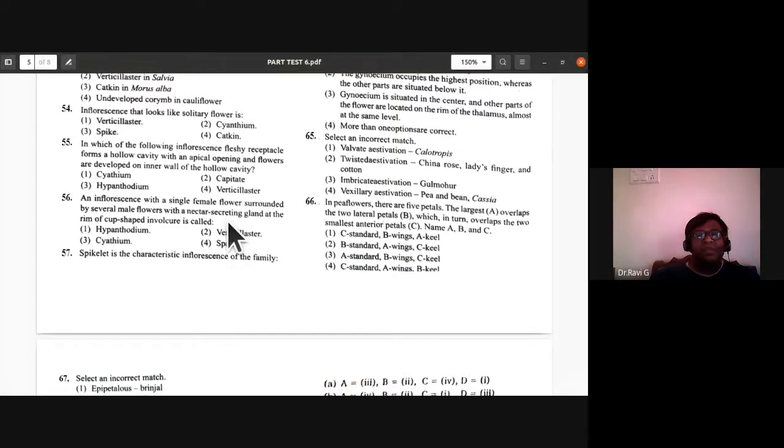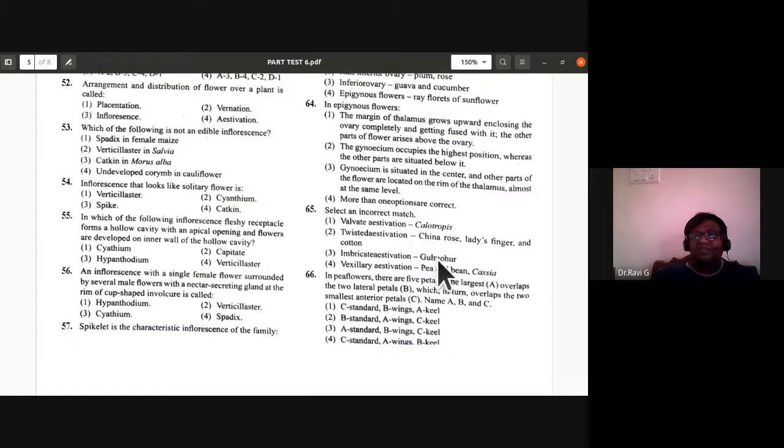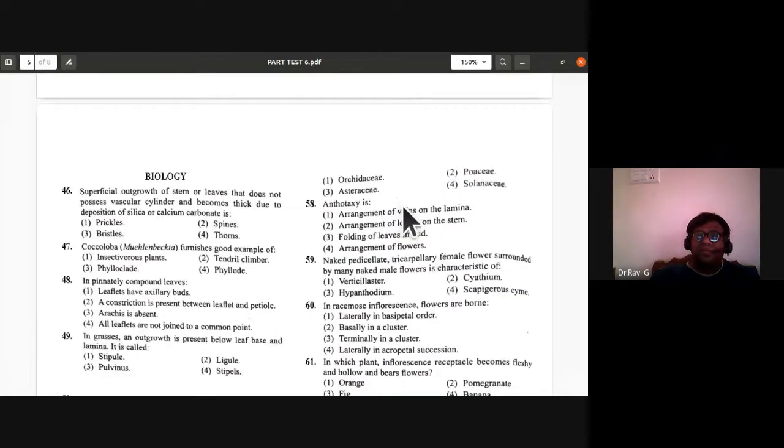Okay. 57th, spikelet is the characteristic inflorescence of the family Orchidaceae, Poaceae, Asteraceae, Solanaceae. It is the Poaceae grass family in which you find the spikelets. So 57th, the answer is B, Poaceae. The second one is the right answer. Anthotaxy.